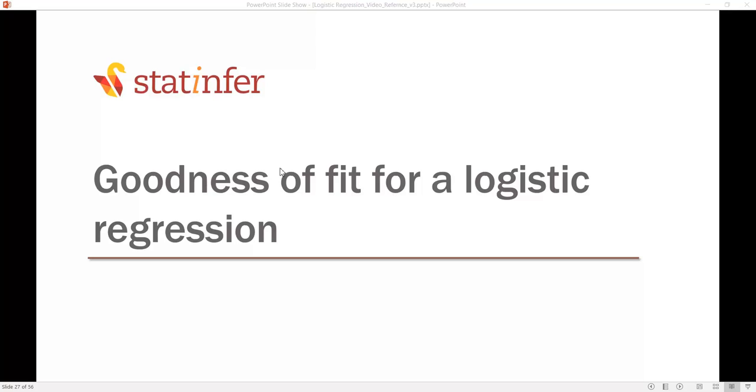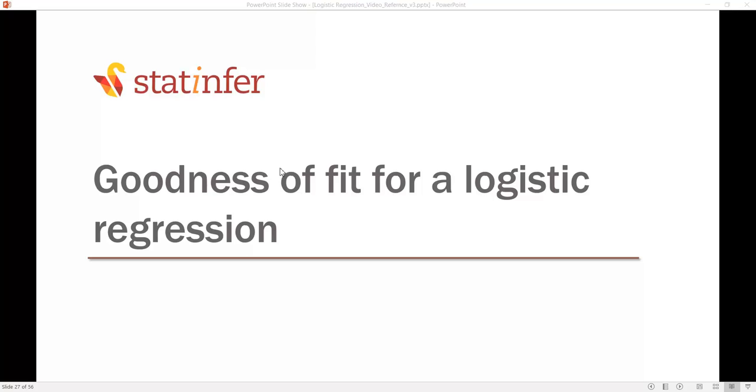So we fit a logistic regression line, and the next question that we should ask ourselves is, how good is our fit? You remember R square and adjusted R square concepts in regression? What if someone challenges that the logistic regression line you have just fit is not right? Or what is the confidence in your prediction? How good is your model? So what is the goodness of fit of this particular logistic regression model that you just fit?